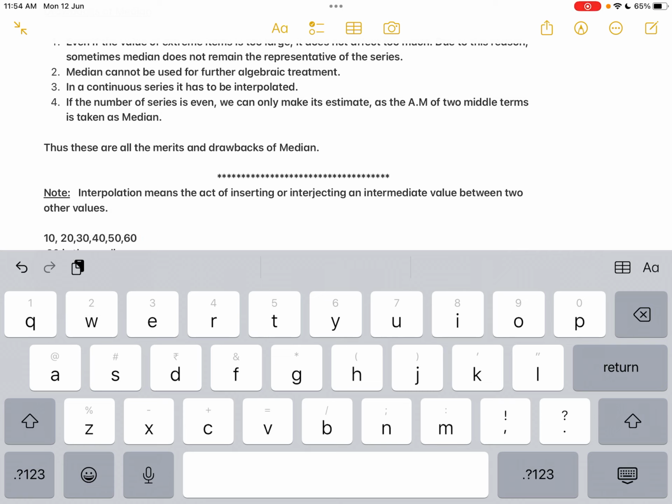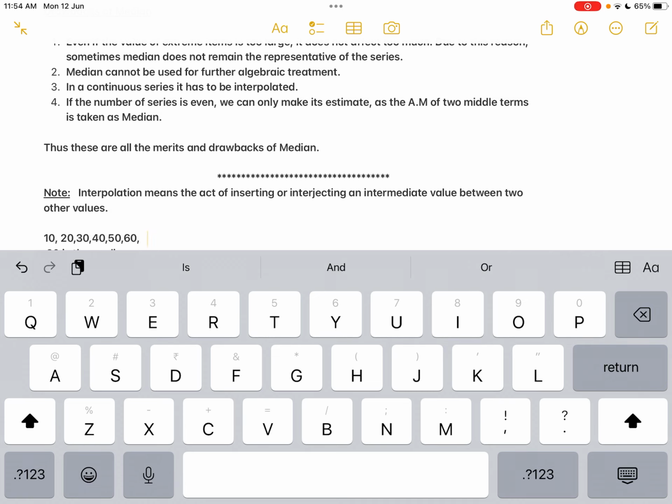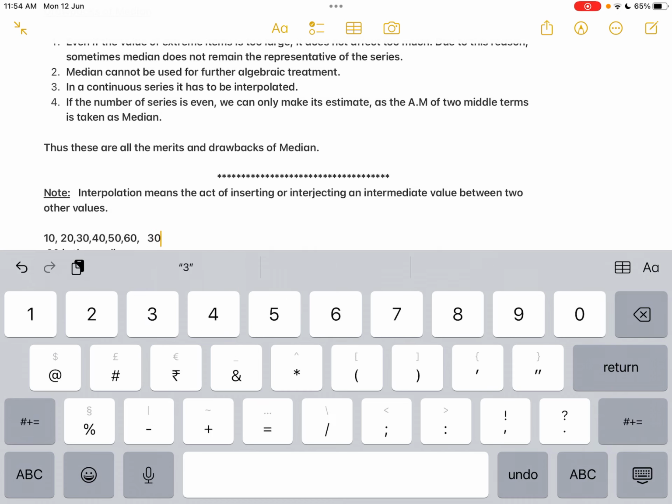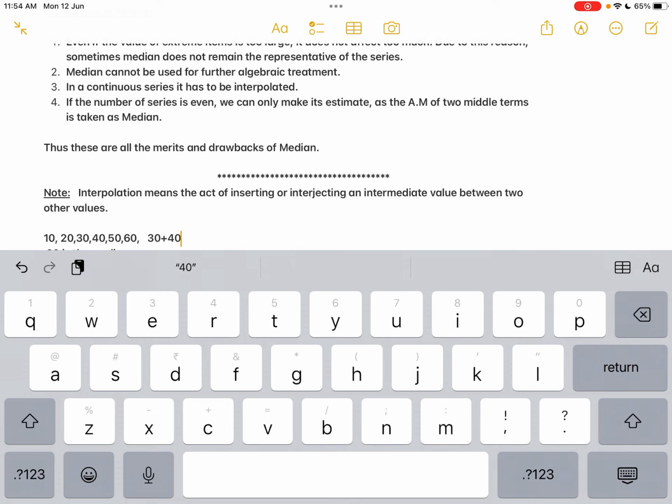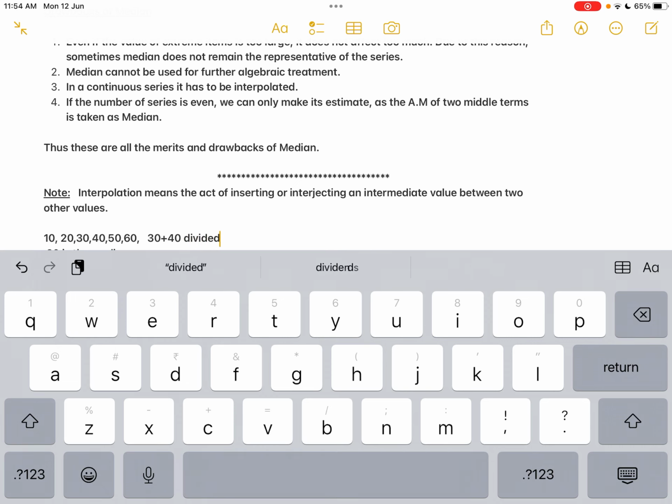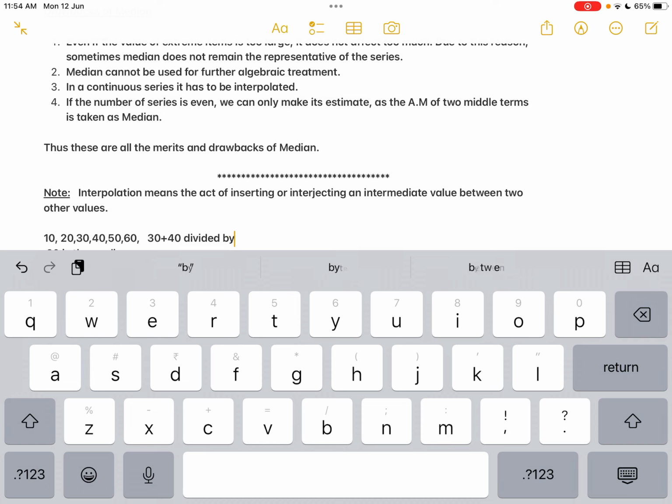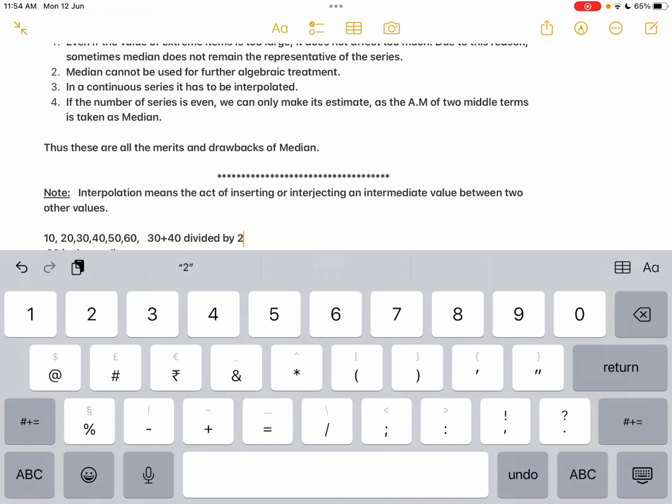We have to take 30 plus 40 divided by 2, isn't it? 30 plus 40 divided by 2.